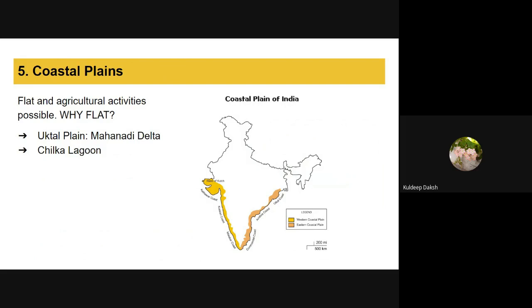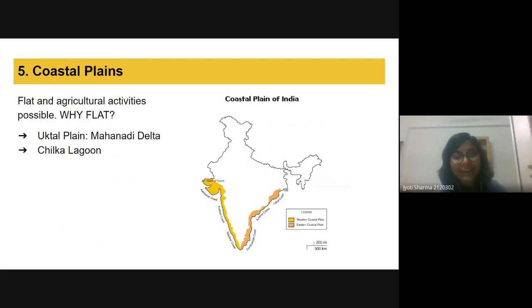Yes, ma'am. Because of the deltas: Kaveri, Mahanadi, Damodar, exactly, and the Sundarbans. Because in this coastal area, most of the rivers converge and form the deltas, and these deltas bring very rich nutrients with them that make it suitable for agriculture and make it flat as well.